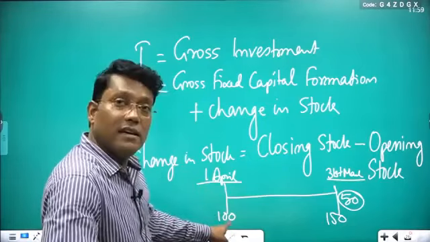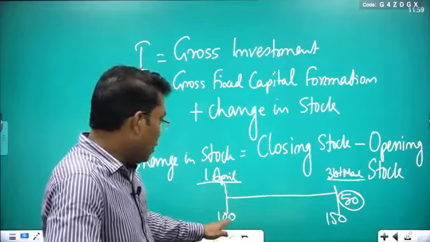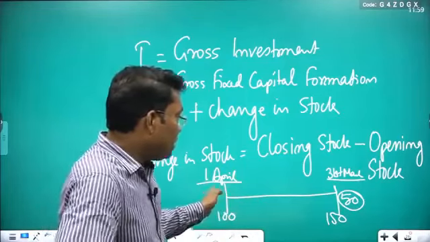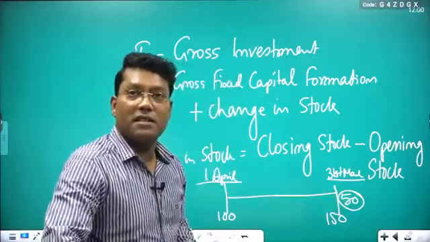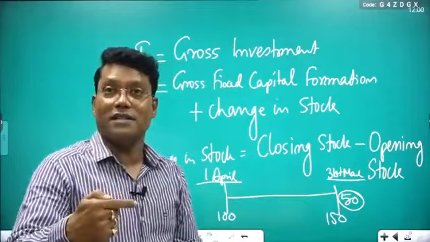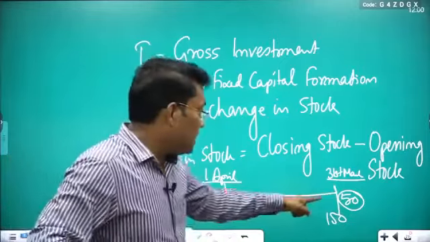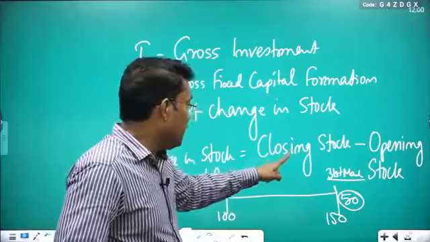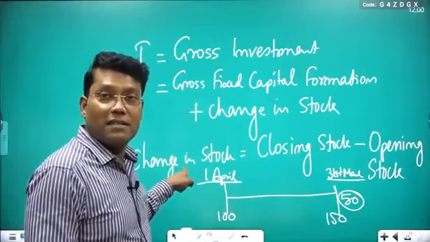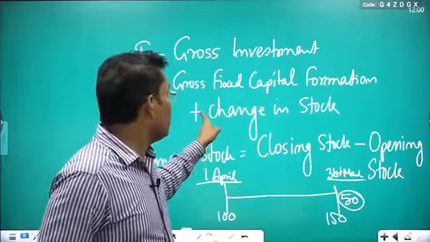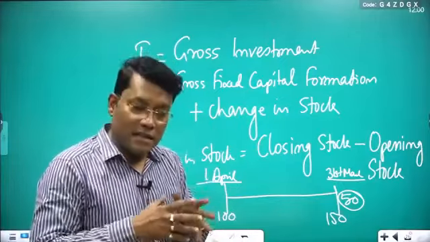During this period your stock declined to 50 units, which means you sold 50 units of the previous year's output. So closing stock is 50 and opening stock is 100, and the change is automatically minus. That much amount is going to be subtracted.